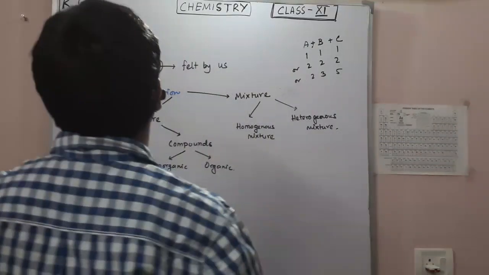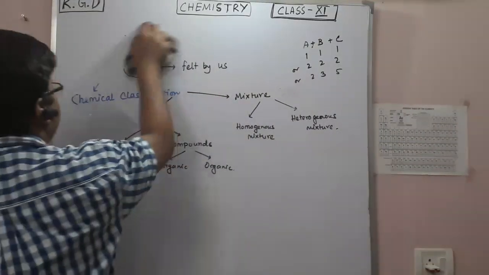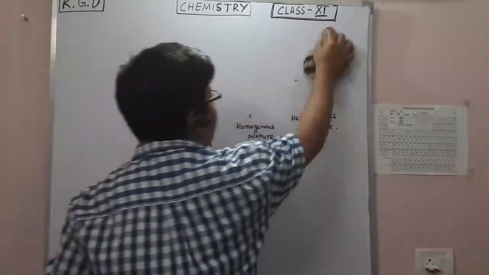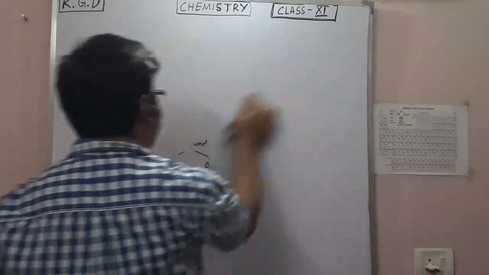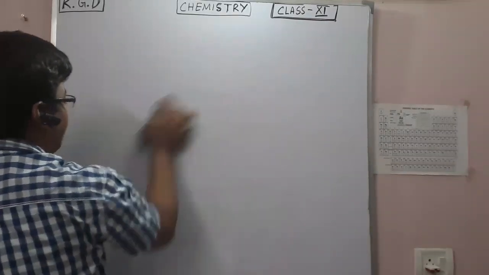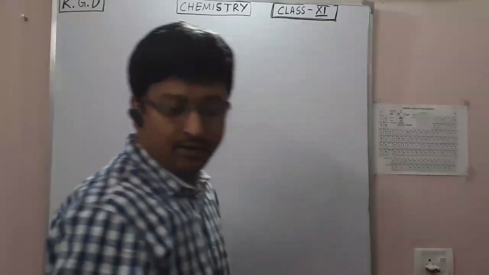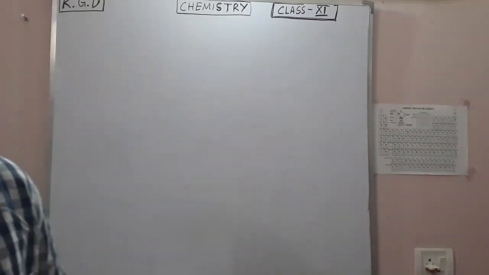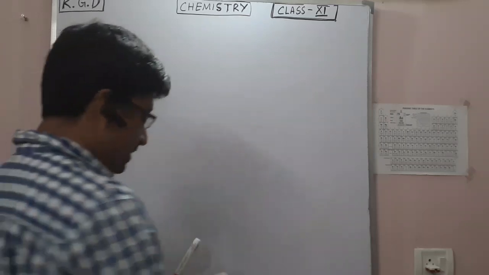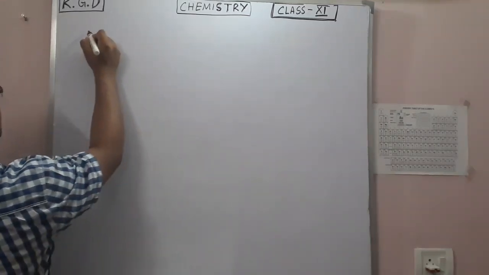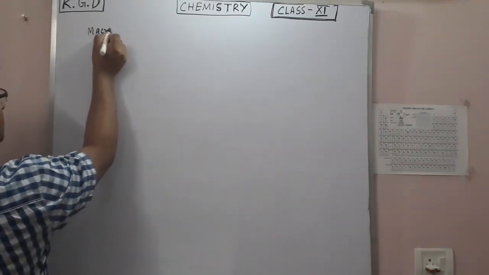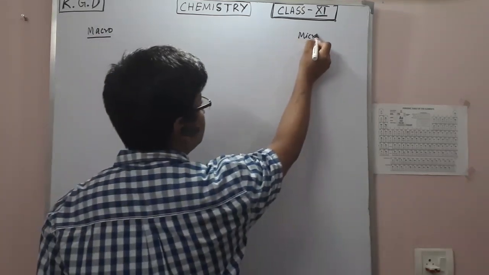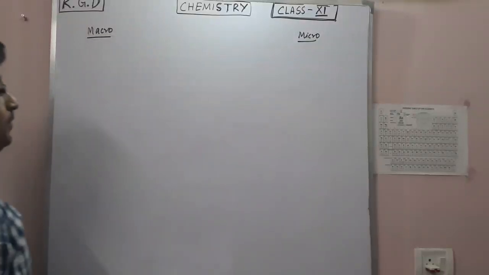So before going to that, I have introduced one term, which is macroscopic state and microscopic state. How will you define macroscopic versus microscopic state? That is a very important thing. You have to define the microscopic state versus the macroscopic state. Now, if we talk about these two, macro and micro, okay.